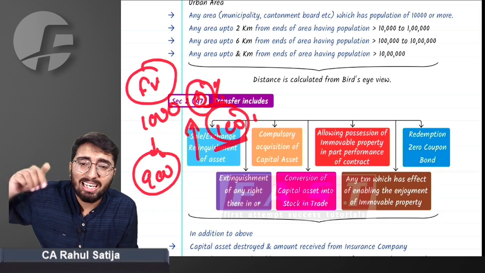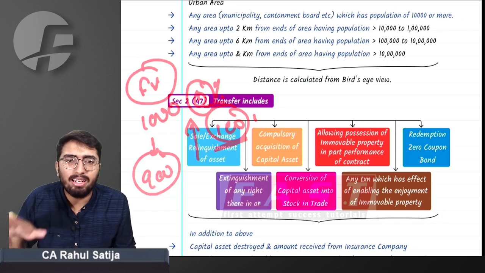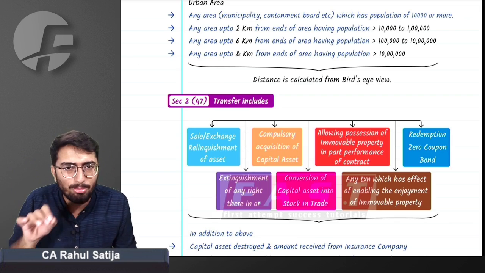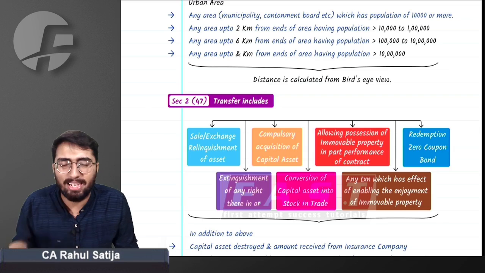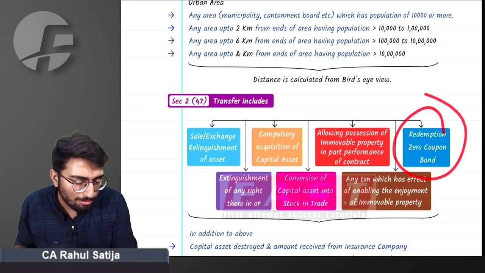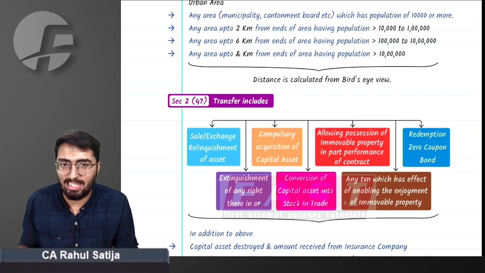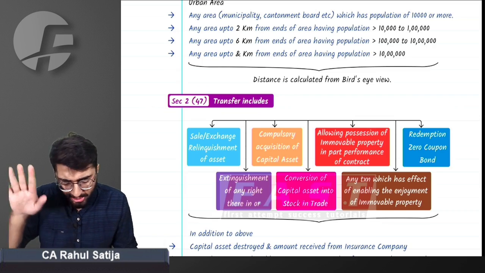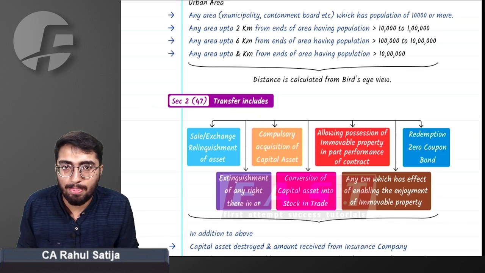Whatever gain the person subscribing has will be taxable under the head capital gain, and there will be no interest concept. There will be no taxability under the head interest. Complete gain will be taxable under the head capital gain. That redemption of zero coupon bond will also be considered as transfer. Did you understand what transfer means? Yes, sir, we did understand.